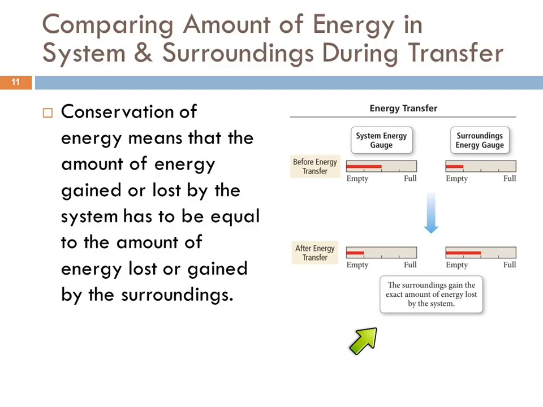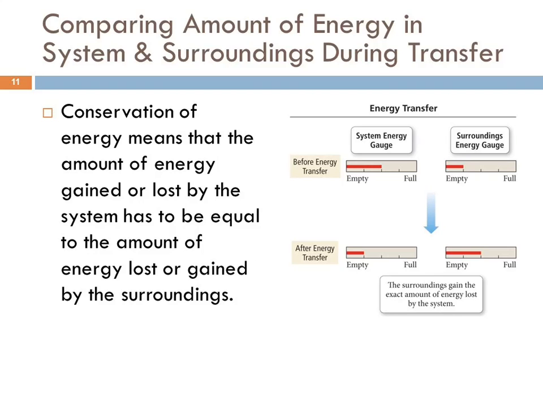So let me make sense of this picture here. So here's the system and the surroundings. And so before energy transfer, here the system is half full and the surroundings is at 1/4. So if the system loses 1/4 of this gauge worth of energy, that energy has to go somewhere and it goes to the surroundings.